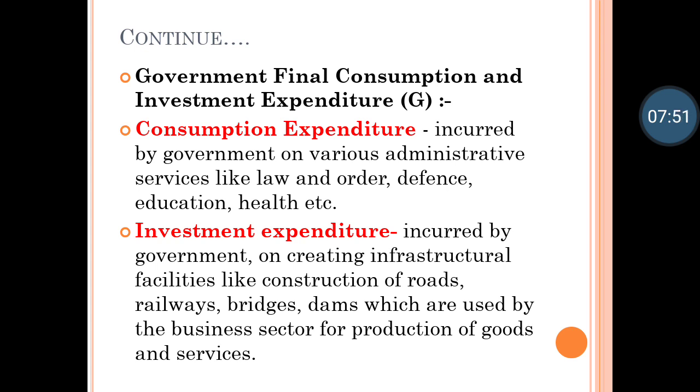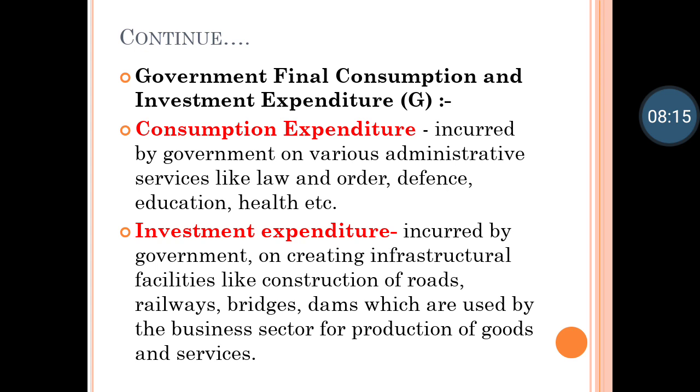And investment expenditure is also incurred by the government, because this is done by the government. So investment expenditure refers to the expenditure incurred by the government on creating infrastructure facilities. For example, in a village, if a factory is started, the government first has to build the roads.